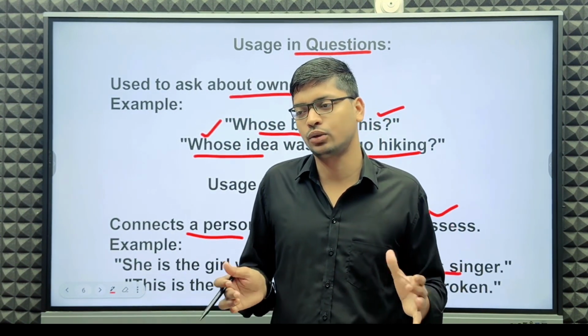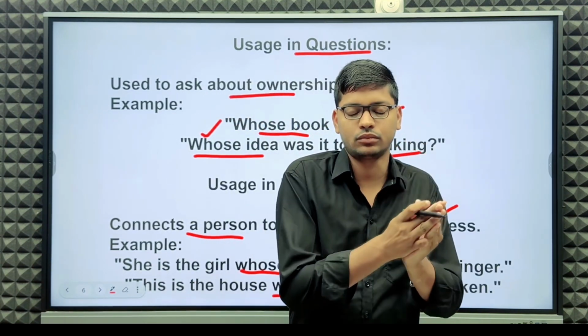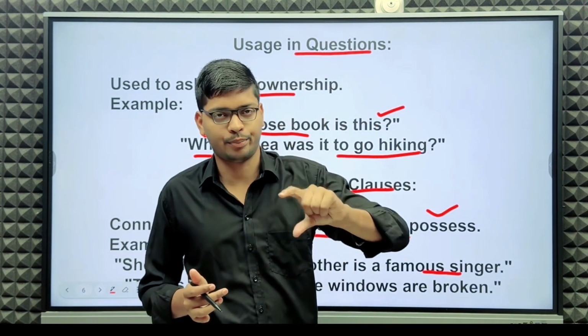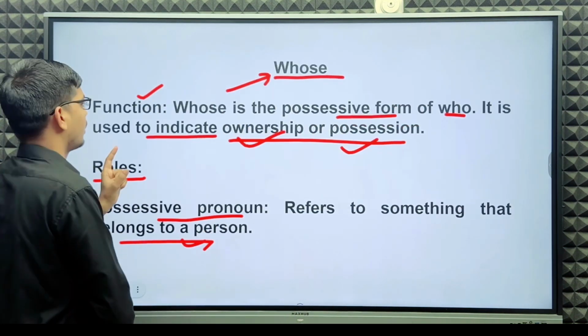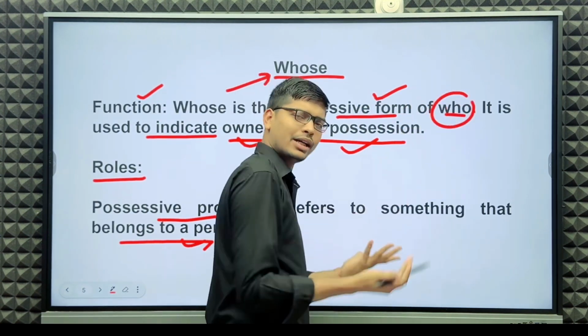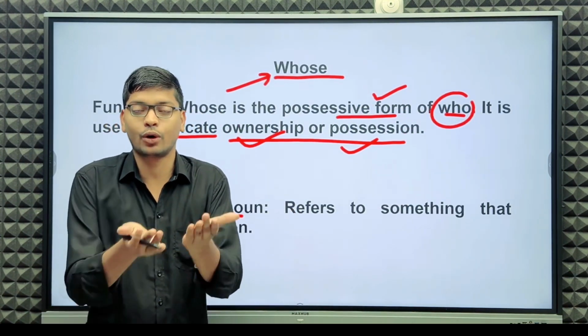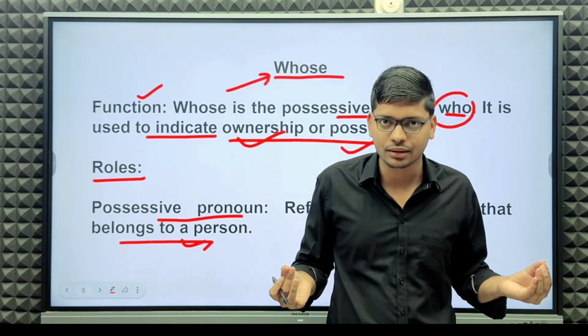But you know, whose is a possessive form of who. Who is already a subjective pronoun, used to indicate a person.